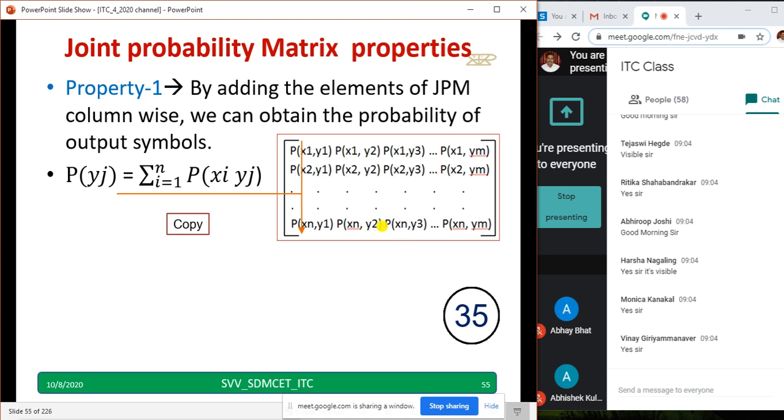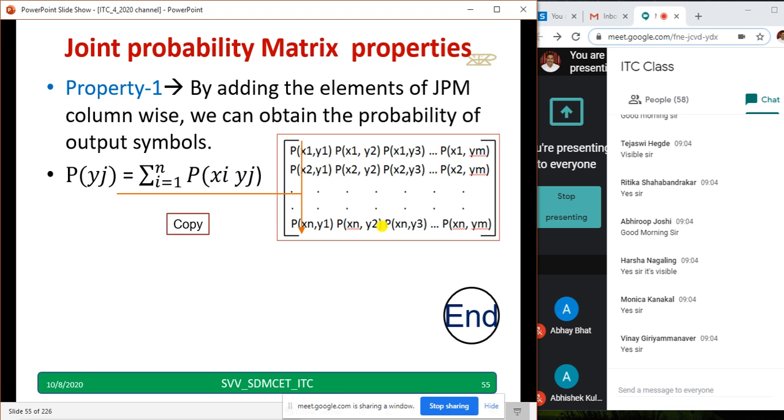Property 1 is: by adding the elements of a joint probability matrix column wise, we can obtain the probability of output symbols. I'll wait for another 7 seconds. Those who have not completed can copy down so that we can go to property 2.